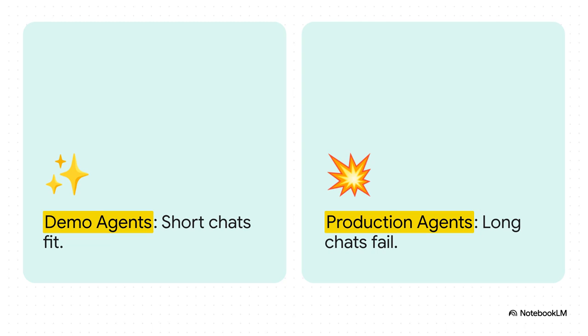But in a production environment, conversations run long. A user steps away, they come back the next day. You inevitably hit token limits. Older messages just fall off a cliff and truncate. And suddenly, your agent loses track of what was already decided. It literally has zero idea who the user is anymore.